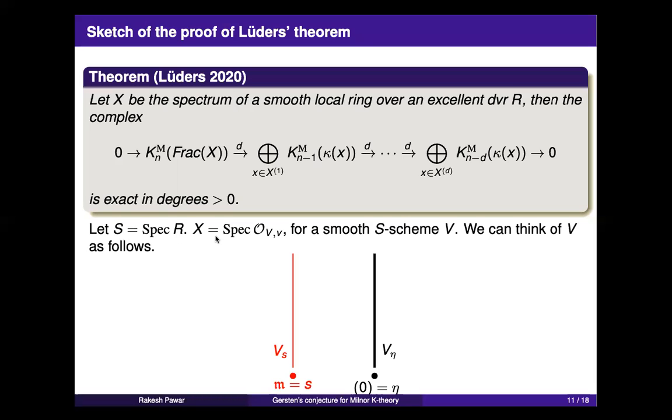Okay. So in our situation, my base is, I will denote the base as spectrum of a DVR, which is S. X is my spectrum of a local ring of a smooth scheme at a point V. And to think about V, what we can do is just observe that S is a DVR, so it has only 2 points scheme theoretically. It has a closed point, which is the maximal ideal, and the zero ideal, which will correspond to the generic point. I will denote it by eta. So S is just topologically a union of 2 things: this closed point and the generic point. And V over S is a disjoint union of these 2 things topologically. So Vs is the fiber over the closed point, and V eta is the generic fiber.